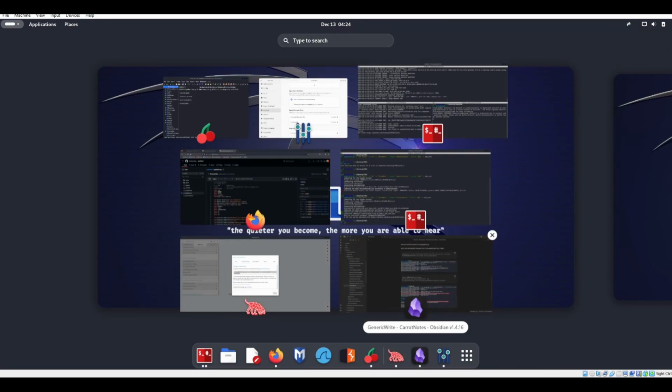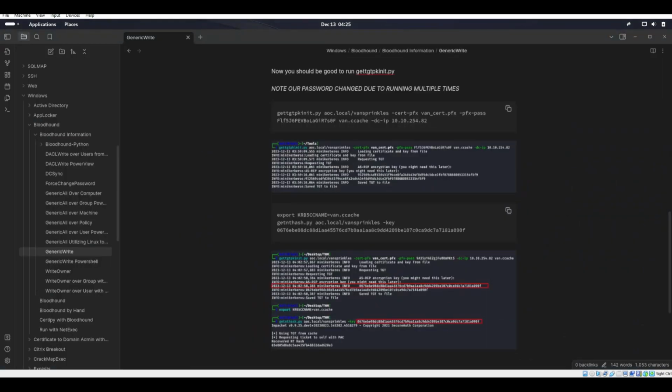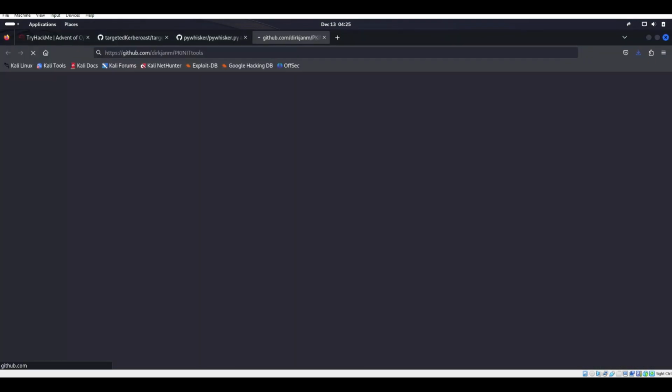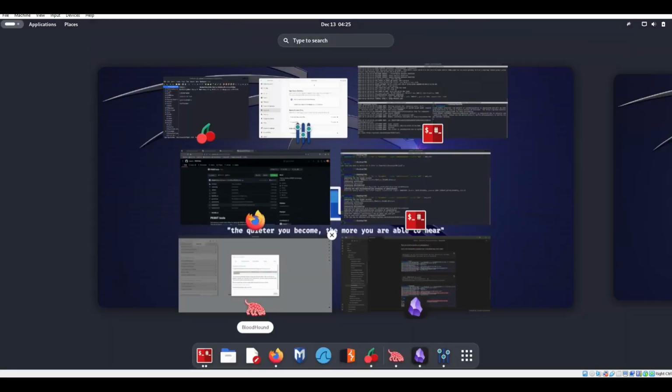Now we have to use a tool called, let me find it real quick in my notes here, gettgtpkinit. So it's right here. All right, we go to here and we can find it. It's sitting right here, and you're thinking, okay, cool, easy day, right? Where's it at? Right here. Okay, I've skipped over like five times. You're thinking easy day, right?